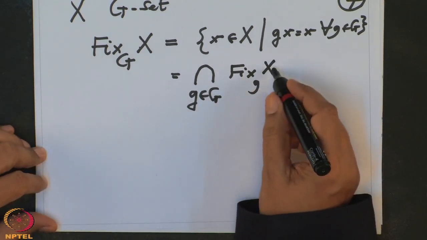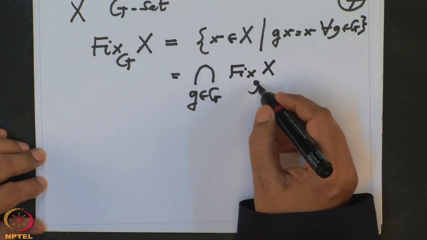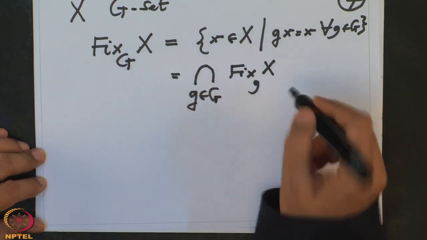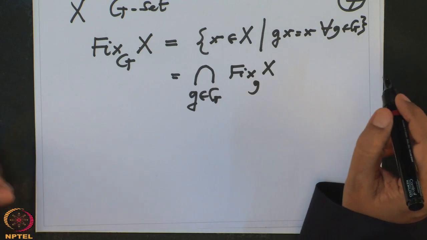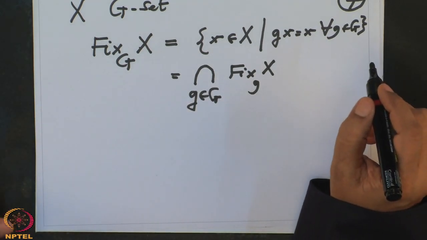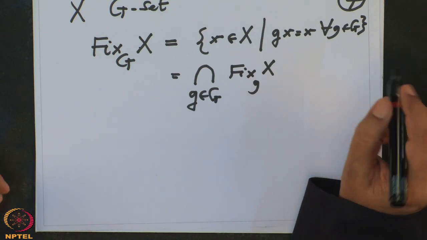These are all elements of X which are fixed under each g, and intersection means for all. So this is the fixed points of X under the G action on X.